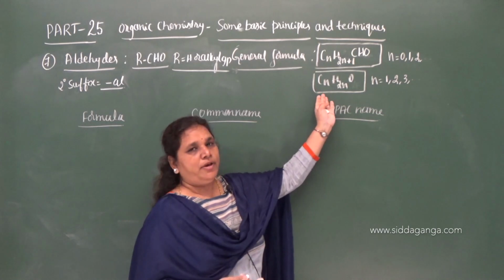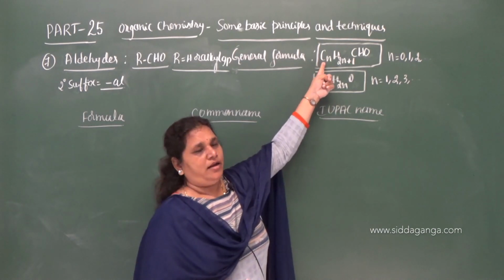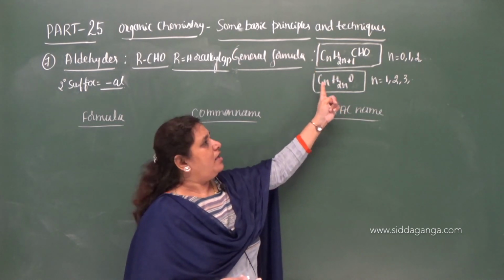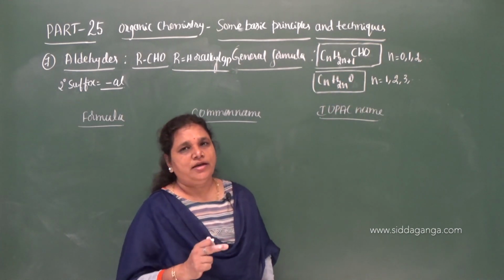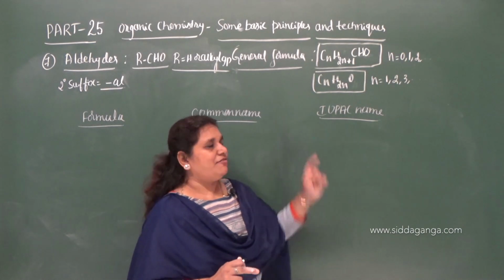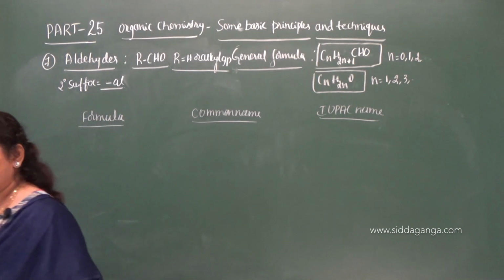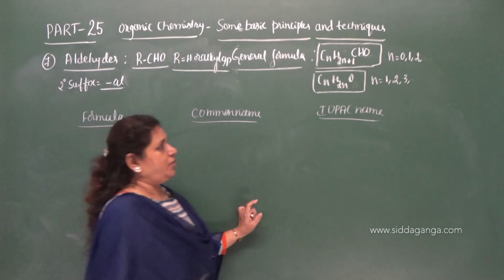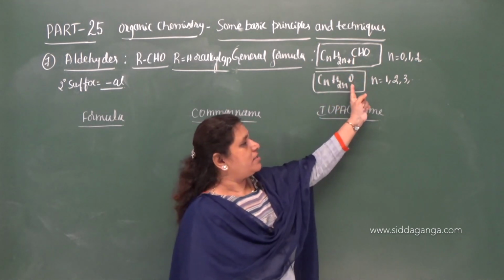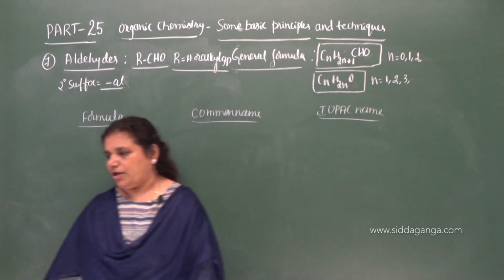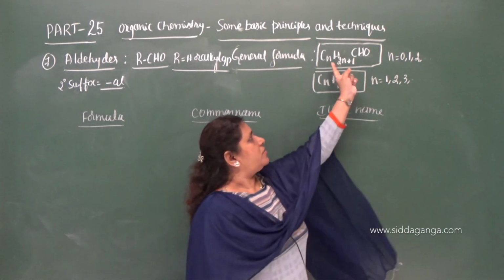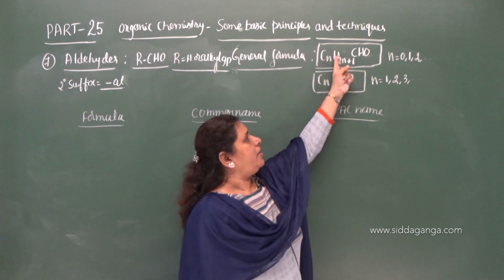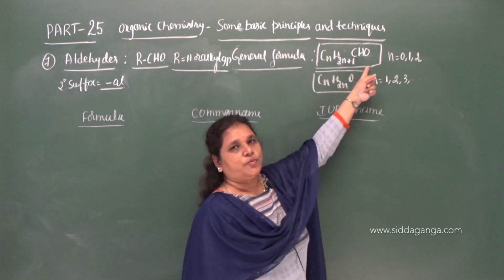And the second formula, this is derived from the alkane, and this is the second formula, CnH2nO. Here we need to give the value of n from 1. So the first member, if you substitute the value of n is equal to 0 here and n is equal to 1 here, what formula will you get? You will get CnH2n plus 1 CHO. So this becomes 0, and here you will get 1 HCHO.